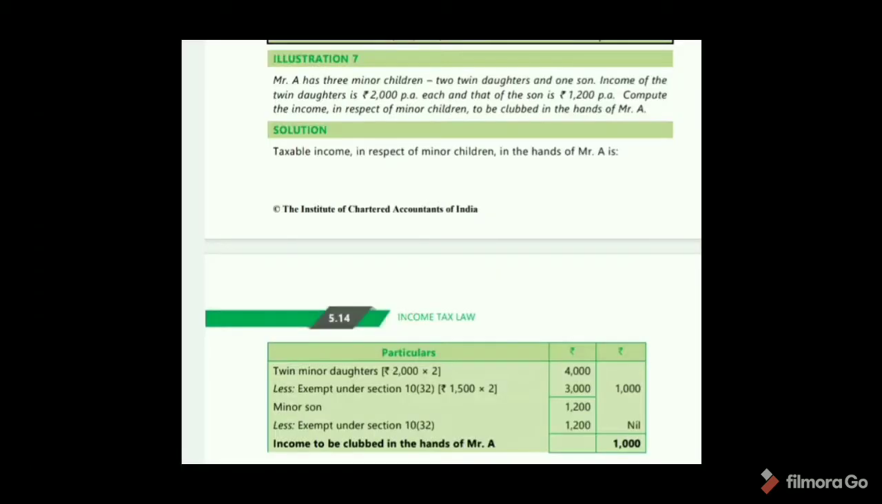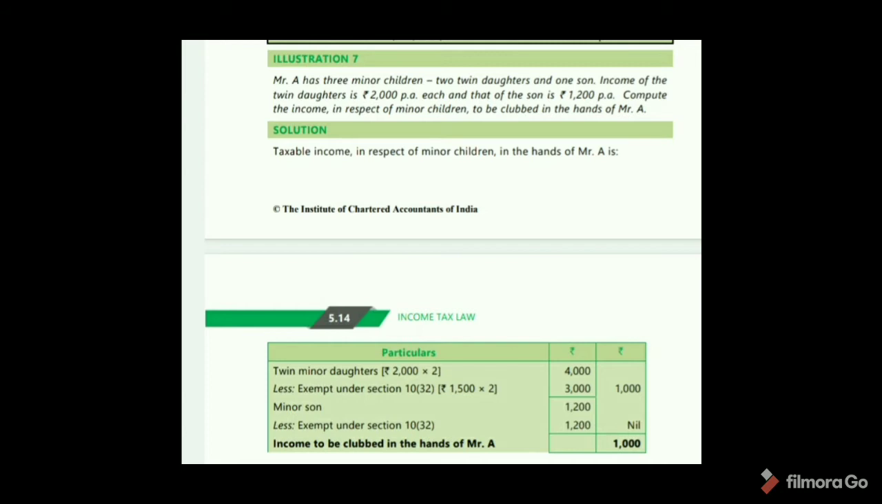See illustration 7. Mr. A has 3 minor children, 2 twin daughters and 1 son. Income of the twin daughters is 2,000 per annum each, and that of the son is 1,200 per annum. Compute the income in respect of minor children to be clubbed in the hands of Mr. A. Taxable income in respect of minor children in the hands of Mr. A: